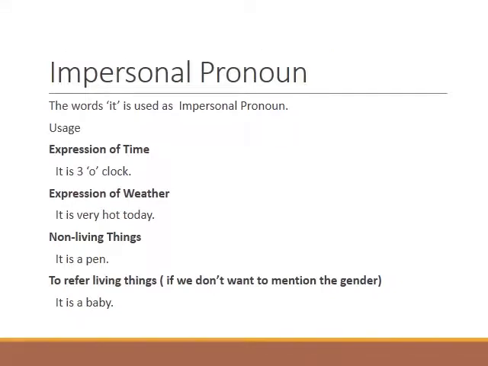Then impersonal pronoun. What is an impersonal pronoun? The word it is used as an impersonal pronoun. Impersonal pronouns can be used to talk about people in general and for unspecified objects. What is their usage? They are used to express time, like it is 3 o'clock. Expression of weather, it is very hot today. Non-living things, it is a pen. And to refer to living things, if we don't want to mention their gender, it is a baby.